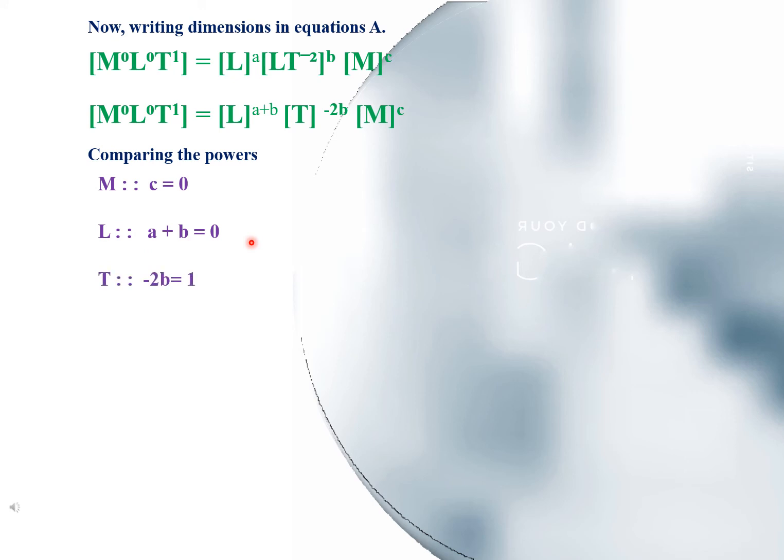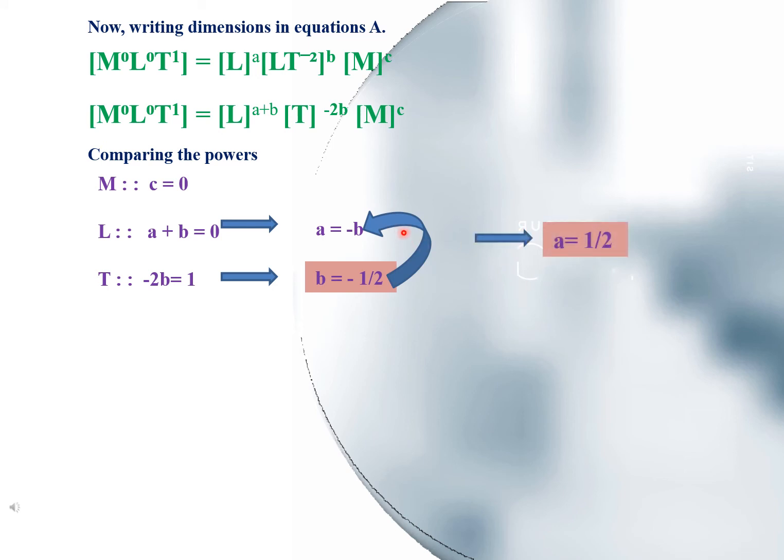On the left hand side the power of T is 1. On the right hand side the power of T is minus 2b. So by comparing the powers of T we get minus 2b is equal to 1. By shifting b to the right hand side, we get a is equal to minus b from the equation a plus b is equal to 0. And from the equation minus 2b is equal to 1, we can write b is equal to minus 1 divided by 2. By putting b here we get a is equal to 1 divided by 2.